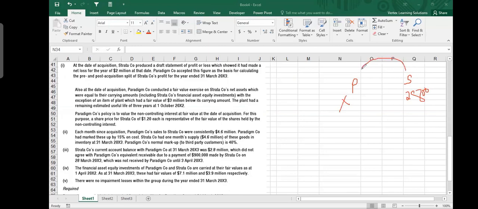The difference is that Strata had sent 900,000, and that money has already been paid by Strata, but not received by Paradigm, because there is some time taken in the transfer. So P company, of course, the parent company, Paradigm, is definitely showing a bigger amount because it has not received the money. But Strata has paid. So we need to make an adjustment for that. This thing is called intercompany transfer, you call it cash in transit. Sometimes you have inventories in transit. So we need to calculate for that as well.